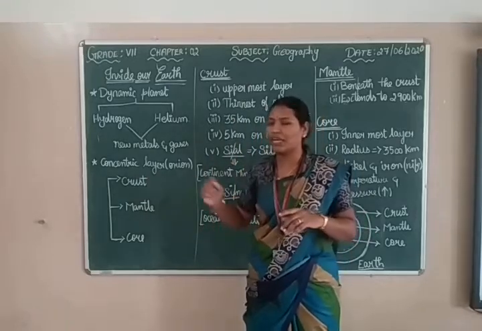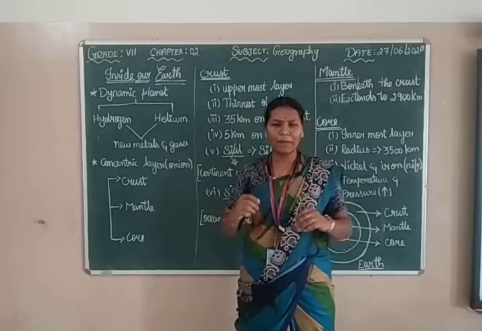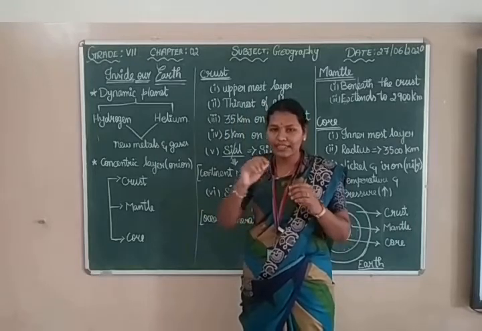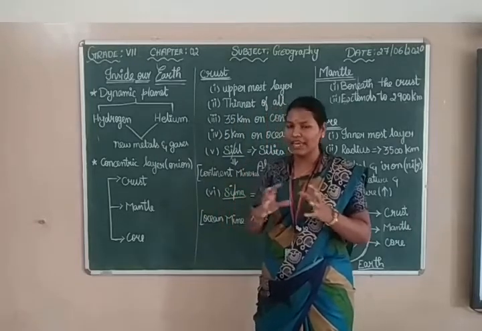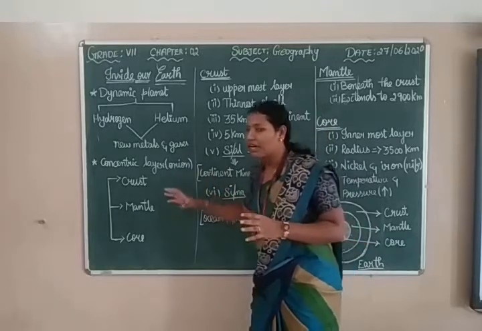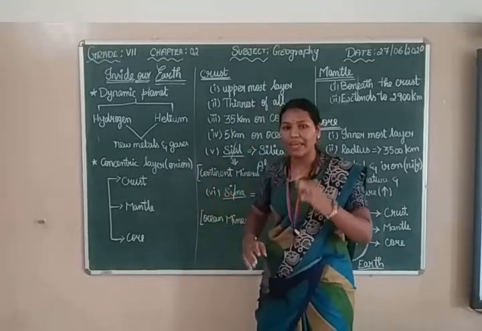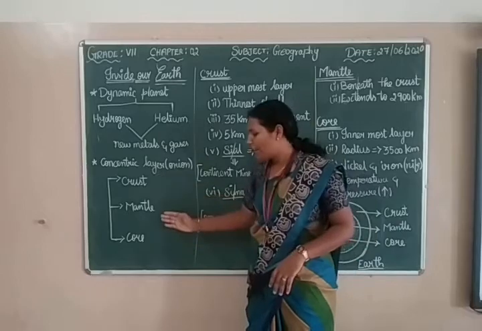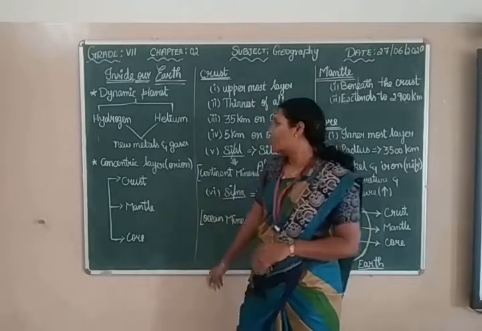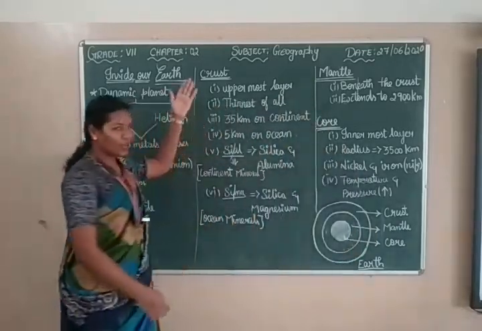We can give an example: an onion. While peeling the skin of the onion, we can see the layers of the onion. We can compare those layers with our earth's layers. The three major layers are crust, mantle and core. First, we are going to see the crust.